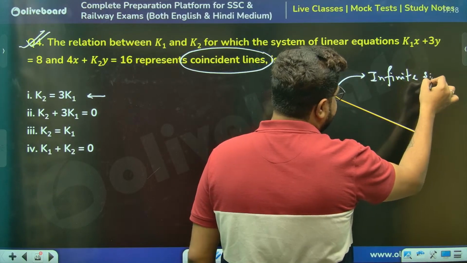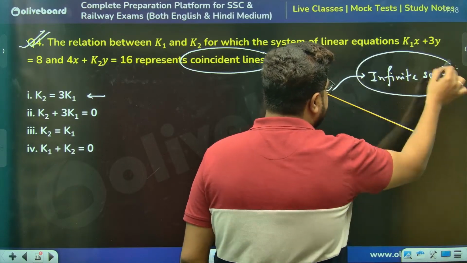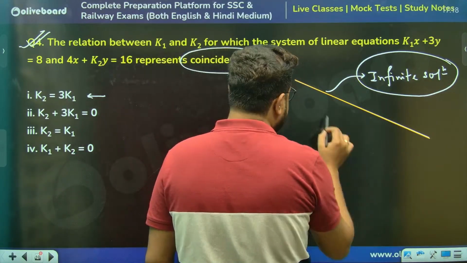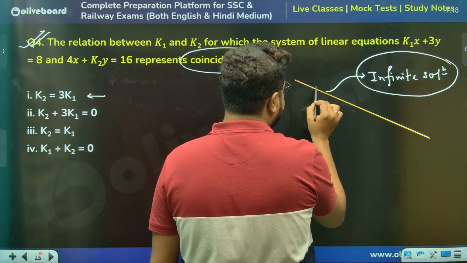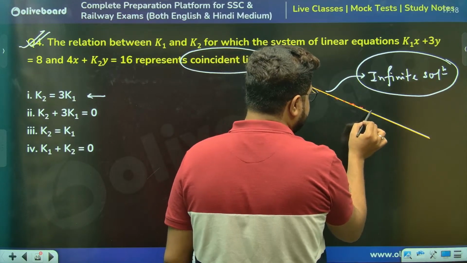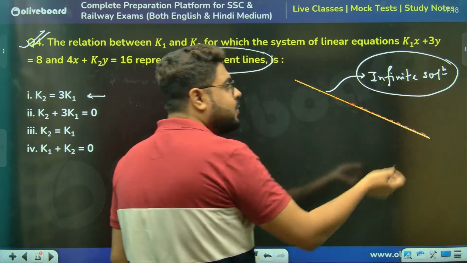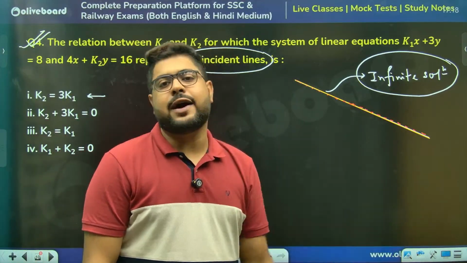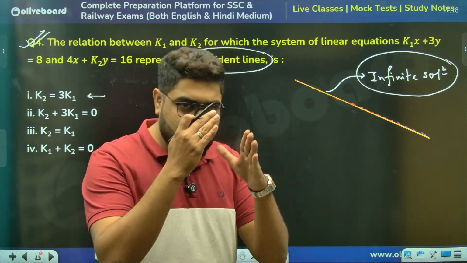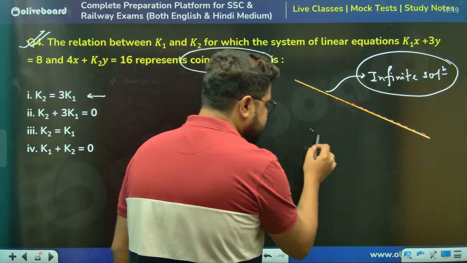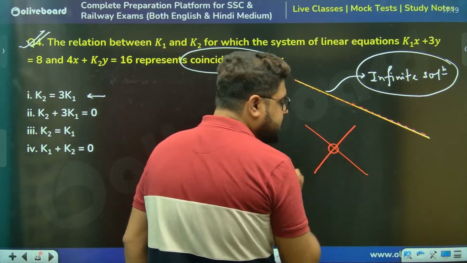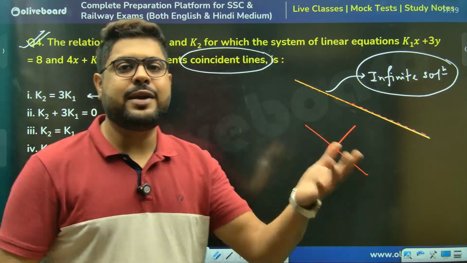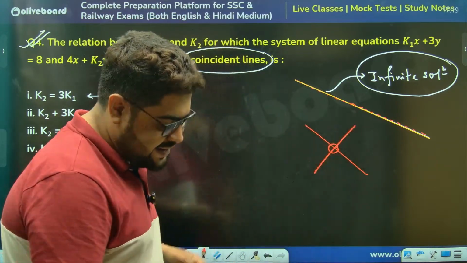Now, why are there infinite solutions? The reason is right in front of our eyes. Every point on these lines is a solution. So there are infinite points lying on this, so there are infinite solutions. When two lines intersect each other, the intersection point is the solution. Here, every point is a point of intersection, so every point is a solution.